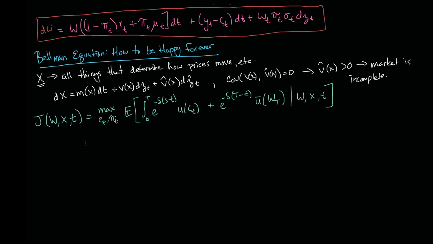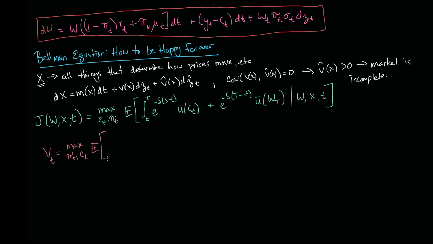Okay, so how do you solve a Bellman equation? I think for me, what helped me to understand it was to look at the discrete time formulation. So let's just take a quick detour, and this isn't going to help us to solve this, but it's going to help us gain an intuition of what we're doing. Suppose that we were not in continuous time. Suppose that we were in discrete time, and so instead of using integrals, which we don't like, we use these sigmas, which we don't really mind.